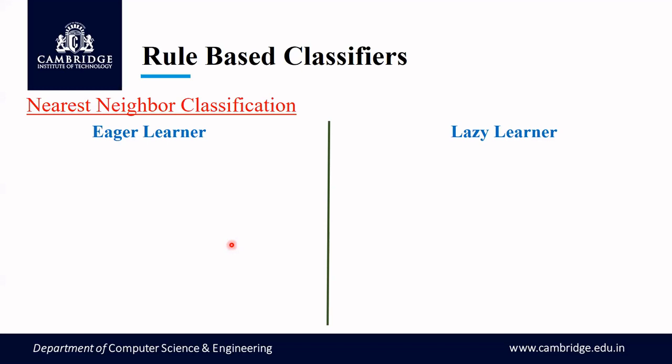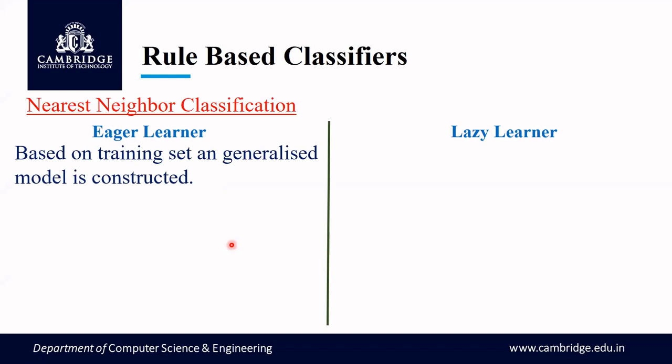So when I consider eager learner, in this particular learning of a given classification model, based on the training set, first we will create a generalized model. And then, given the test data, I will apply the test data to this particular model and try to classify it.